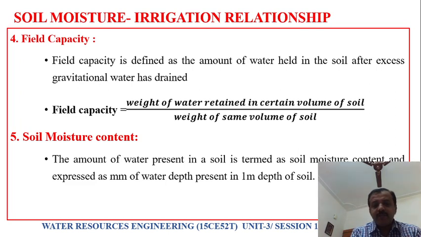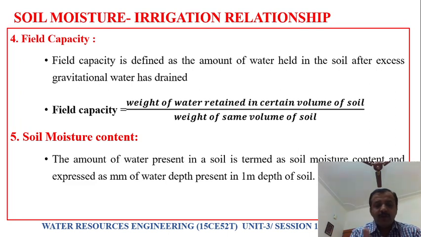This is also expressed as the ratio of the weight of water retained in a certain volume of soil divided by the weight of the same volume of soil.